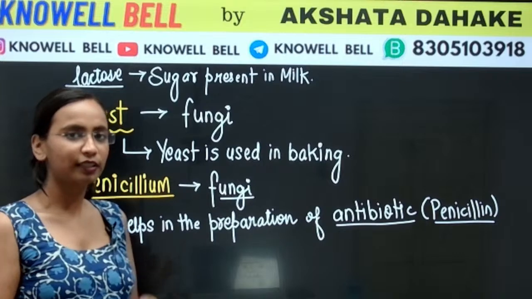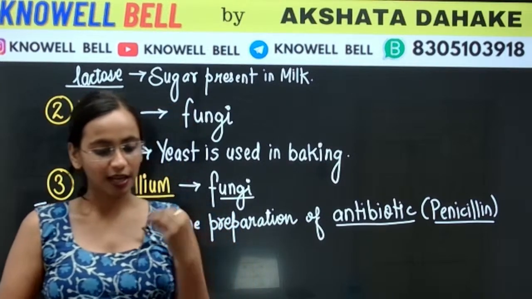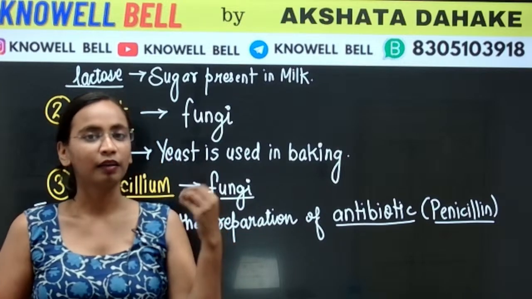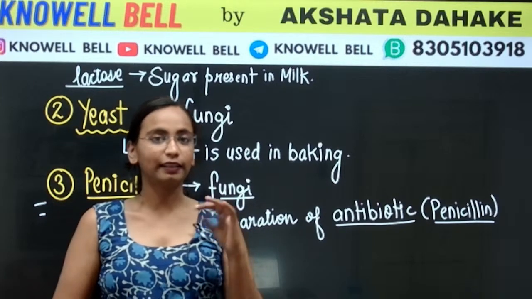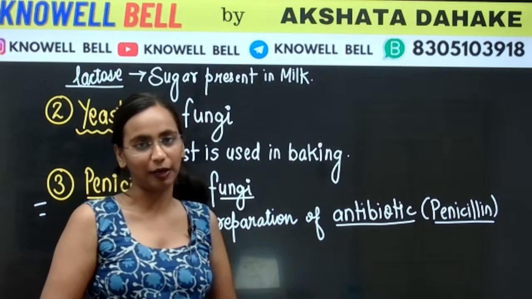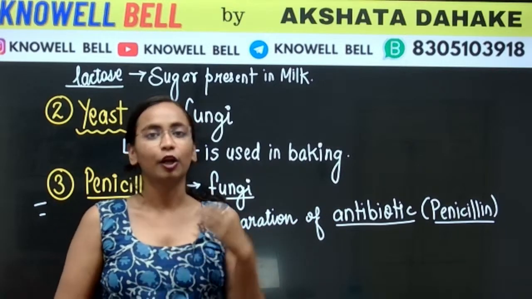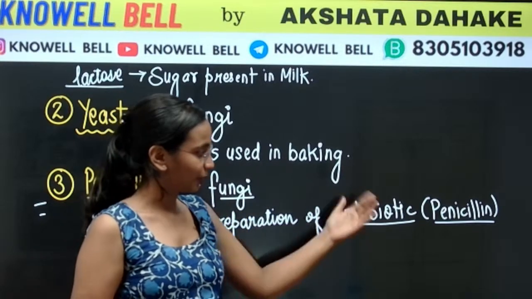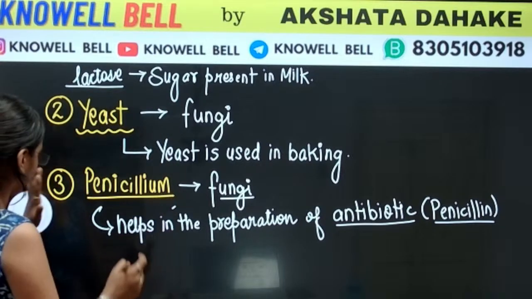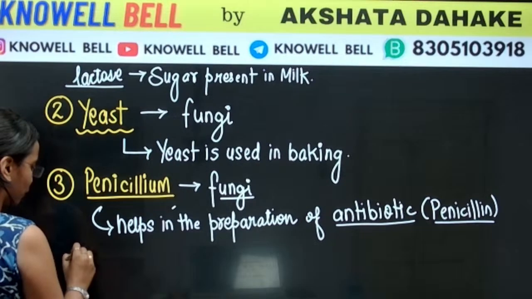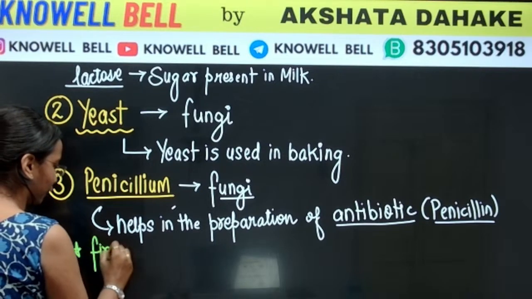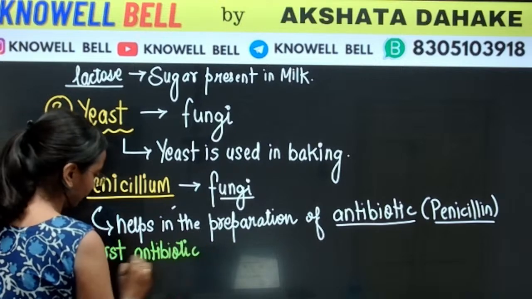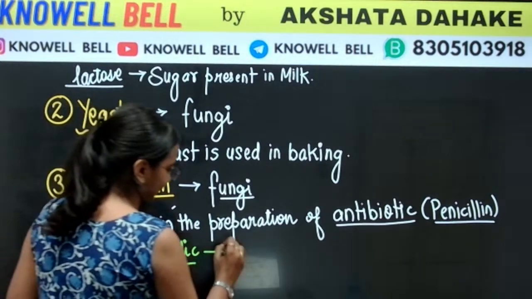Antibiotics are medicines, which we will learn about in this very chapter, that help us treat bacterial diseases. Many times the doctor recommends antibiotics if a person is suffering from a bacterial disease, which we will study further ahead. So which was the first antibiotic that was discovered? The very first antibiotic that was discovered was penicillin.